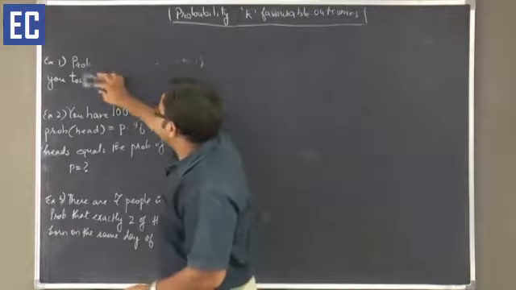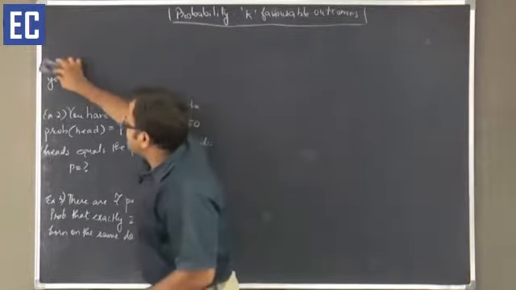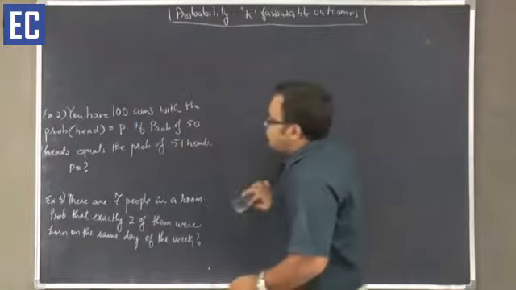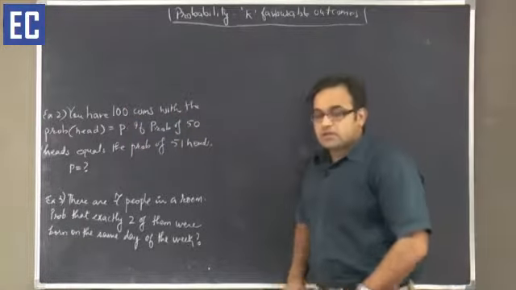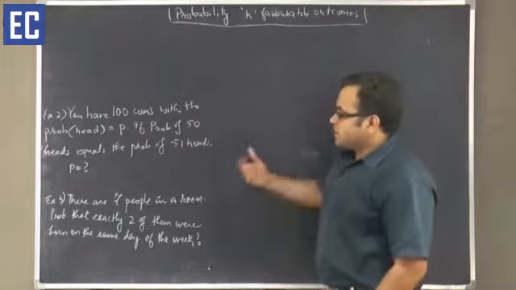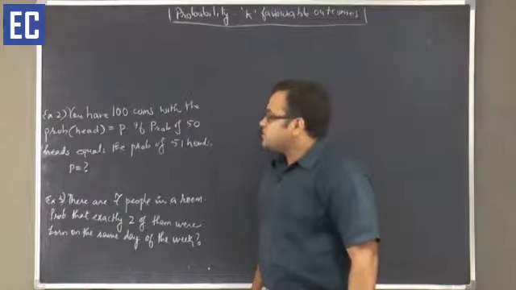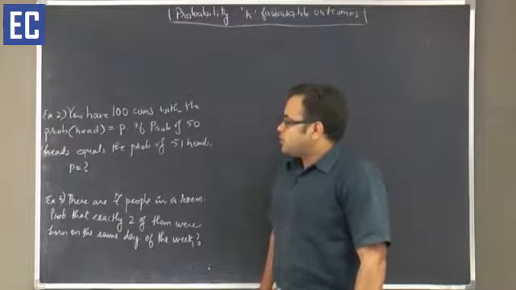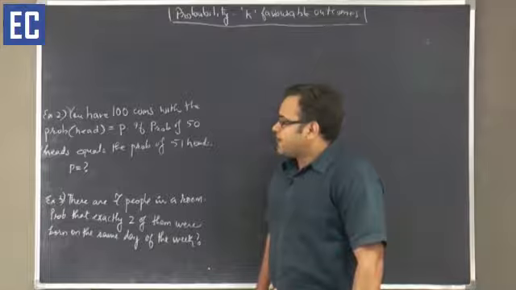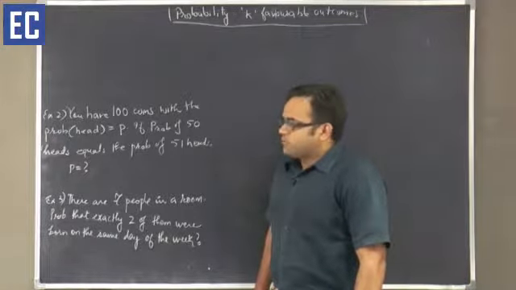Let's look at example 2. You have exactly 100 coins. These are not the usual coins, these are biased coins. The probability of a head showing up on a coin is equal to p. The probability of 50 heads is equal to the probability of 51 heads.